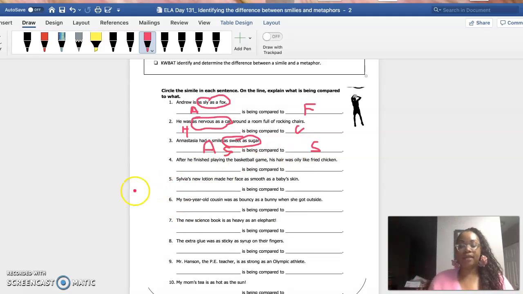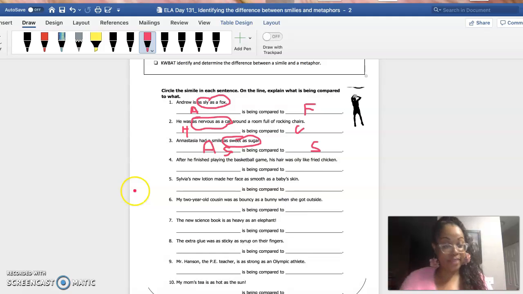After he finished playing the baseball game, his hair was oily like fried chicken. Oh my goodness, I hate that. My hair is always